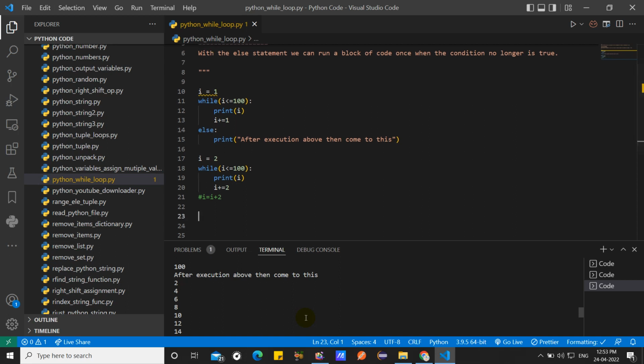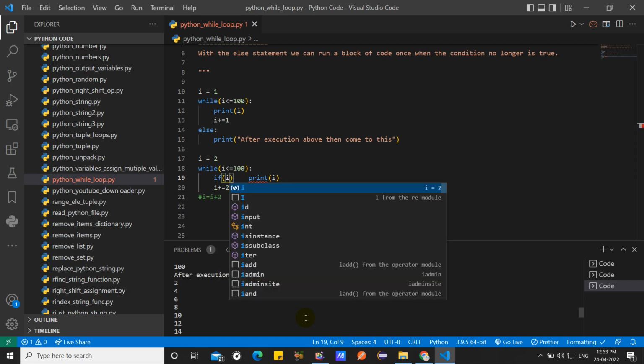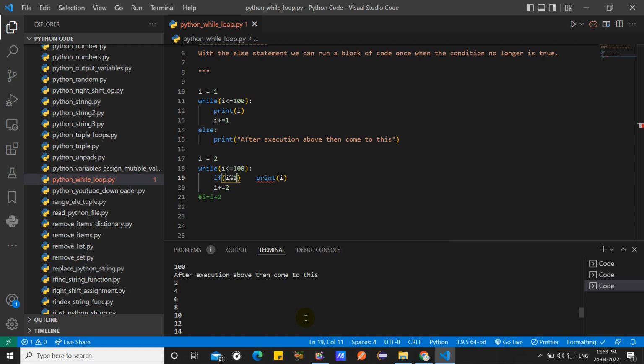There are also different statements to stop the loop. If you want to stop the loop, how is it possible? First, I write a condition: if i modulus 2 not equal to 0, then print the statements.